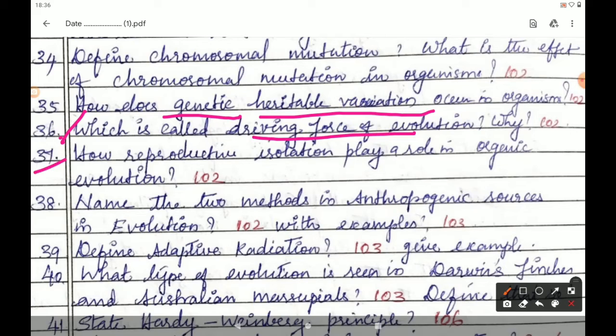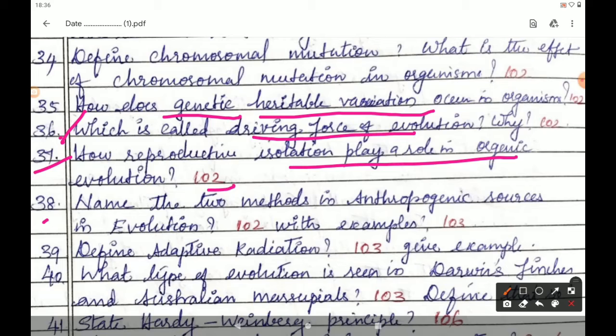The next, 37th question: how does reproductive isolation play a role in organic evolution? Answer is given in page number 102. Reproductive isolation helps in preventing interbreeding between related organisms. Underline the word interbreeding between related organisms. So, this is how reproductive isolation plays a role in organic evolution.